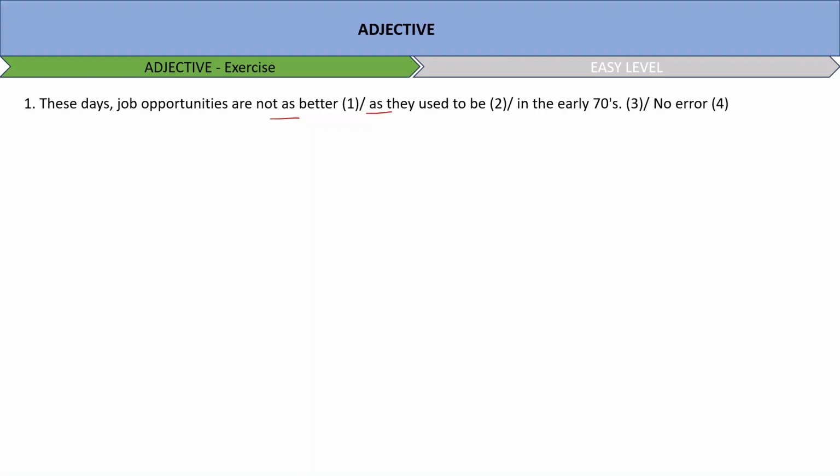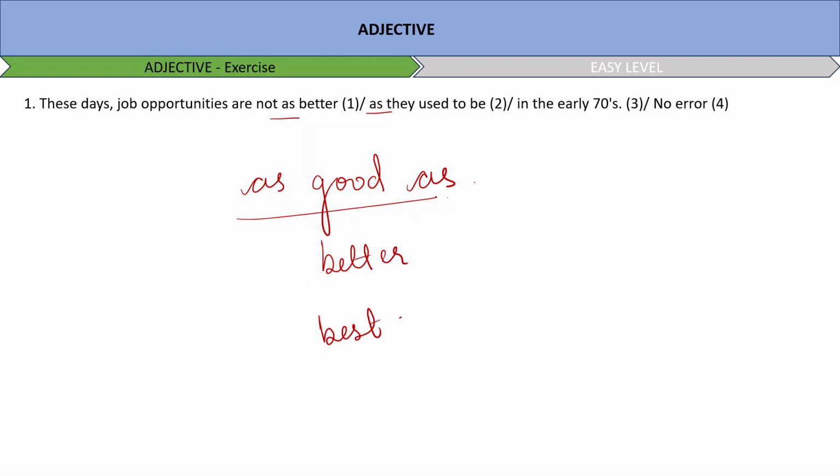So we will replace better with which word? We will replace better with good. We will say these days job opportunities are not as good as they used to be in the early 70s. Good, better, best, right? This is the positive, comparative and superlative degree of good. So we'll go with the positive degree good with the formation of as... as. Next,